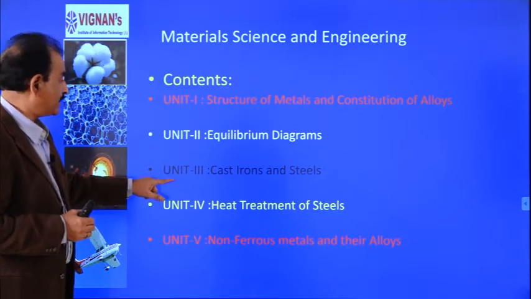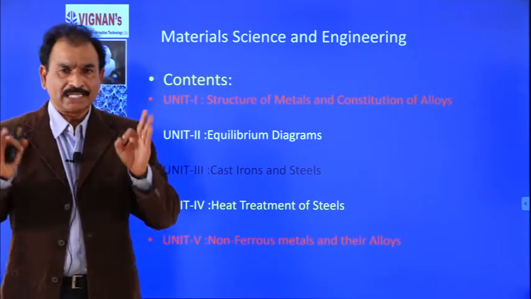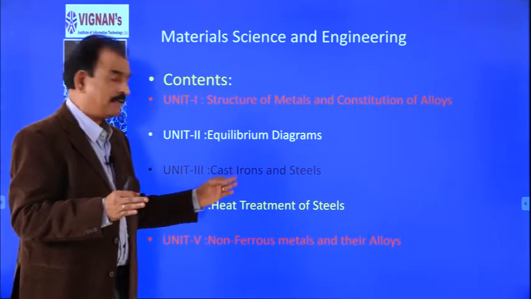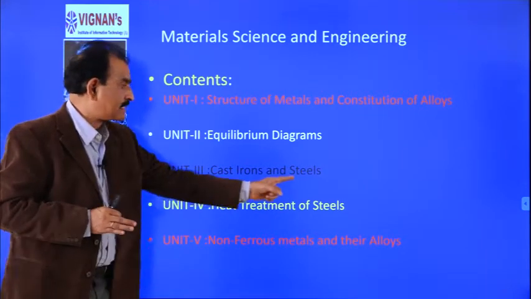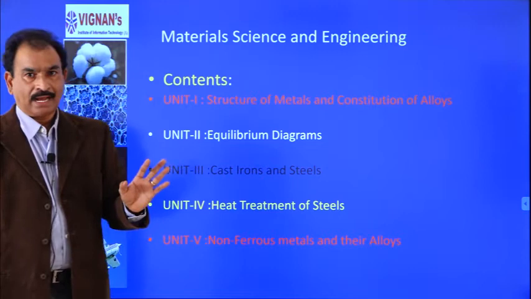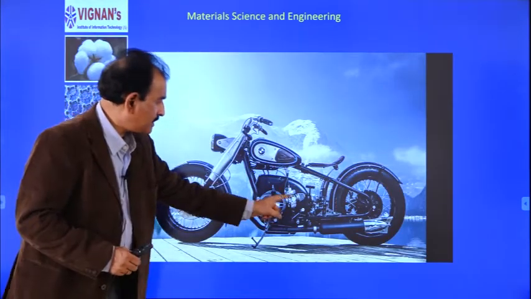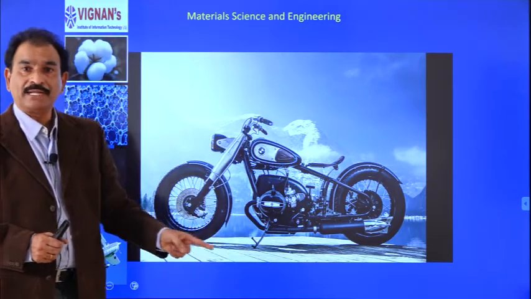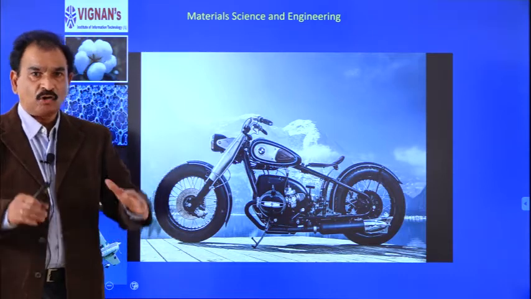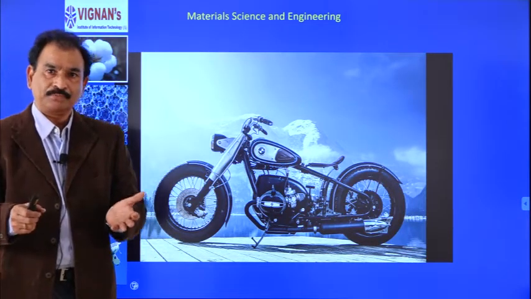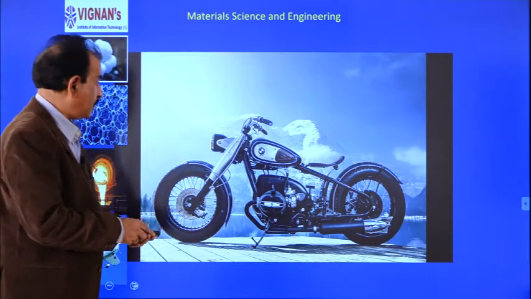When you come to Unit 3, the very important material, the maximum used material in industry and society, are nothing but cast irons and steels. And as I was showing, this engine block is made up of cast iron. So, what is cast iron? How is it different from pure iron? How is it different from steel? We will understand in this unit.